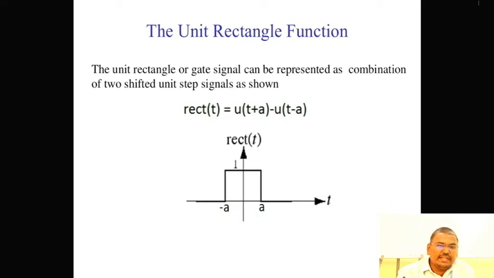The unit rectangular function, also called the gate signal, can be represented as a combination of two shifted unit step signals as shown. The rectangular function representation is rect of t, that is equal to u of t plus a minus u of t minus a.